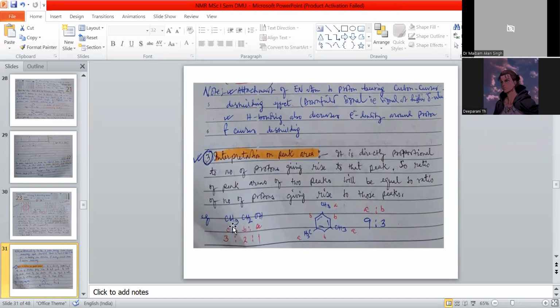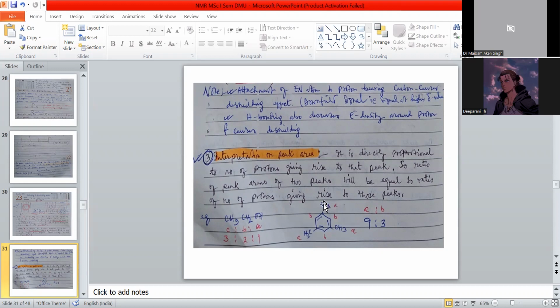So, another random example, ethanol. Here, three different protons. We label A proton, B proton, C proton, with 1 proton, 2 protons, 3 protons. That is the number of protons, very important. The ratio is 1:2:3.